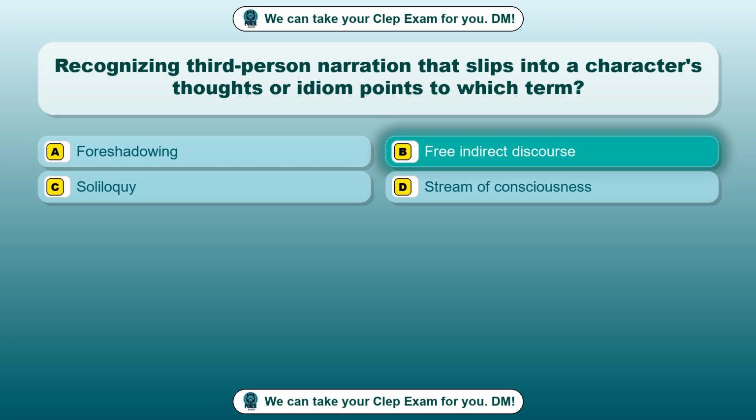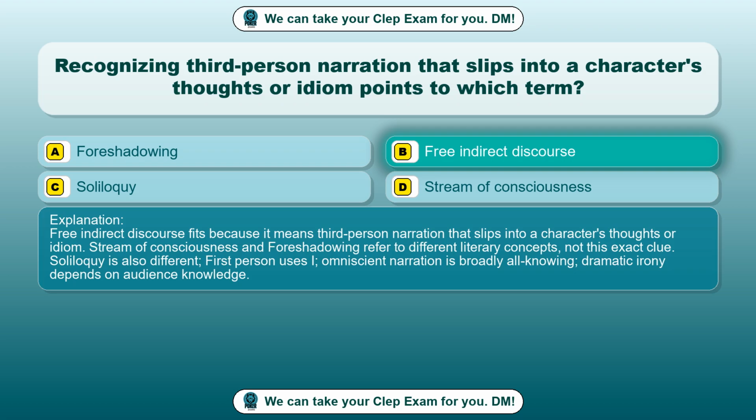Free indirect discourse. Free indirect discourse fits because it means third-person narration that slips into a character's thoughts or idiom. Stream of consciousness and foreshadowing refer to different literary concepts, not this exact clue. Soliloquy is also different. First person uses I. Omniscient narration is broadly all-knowing. Dramatic irony depends on audience knowledge.